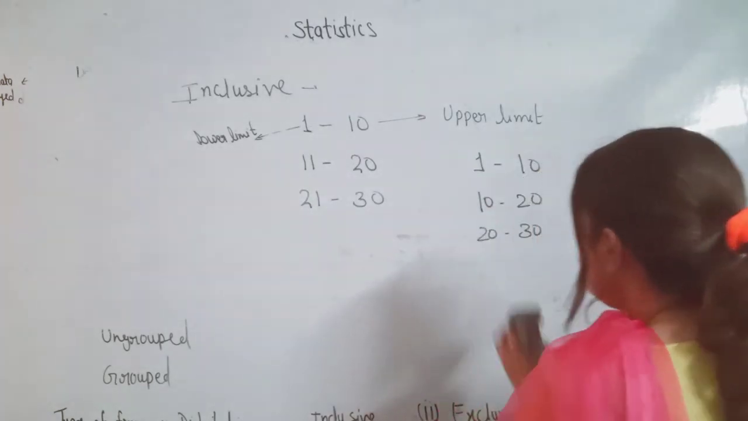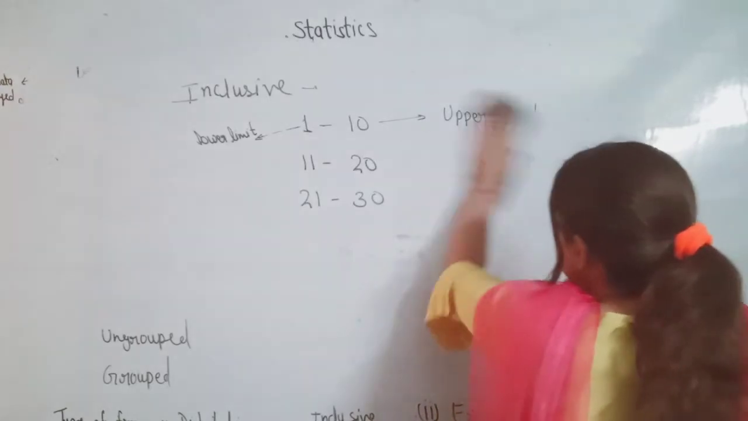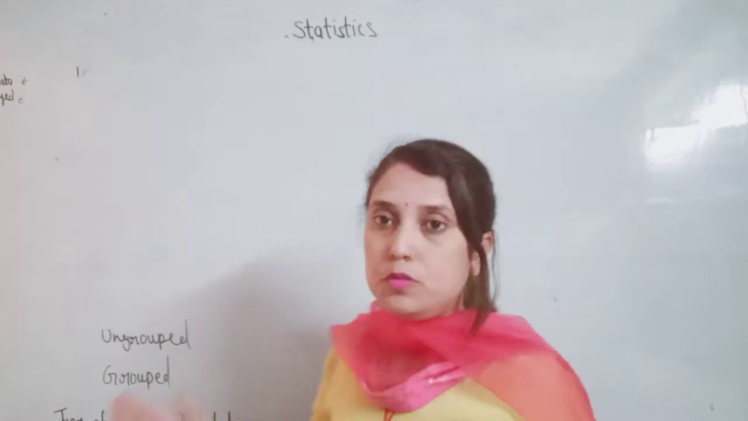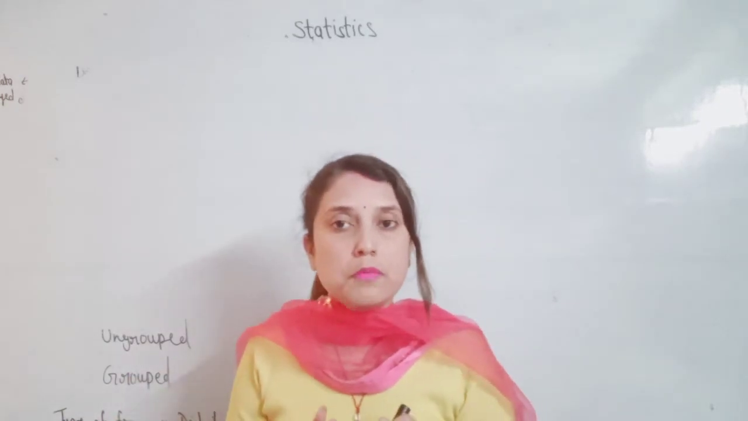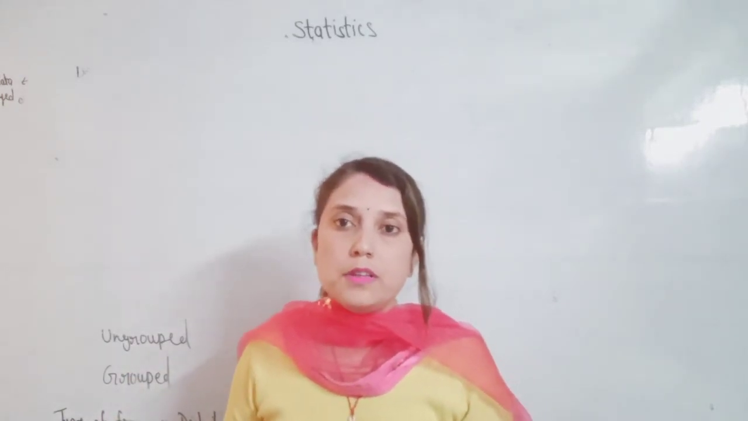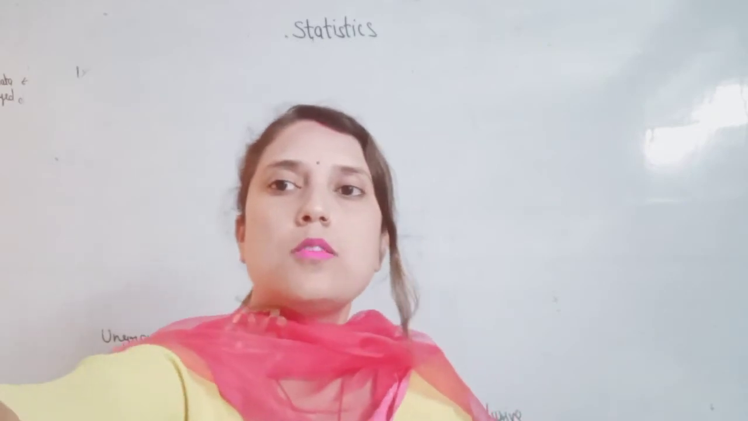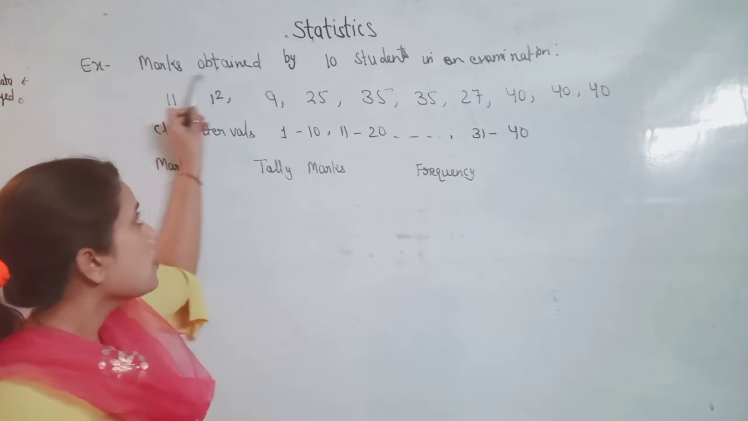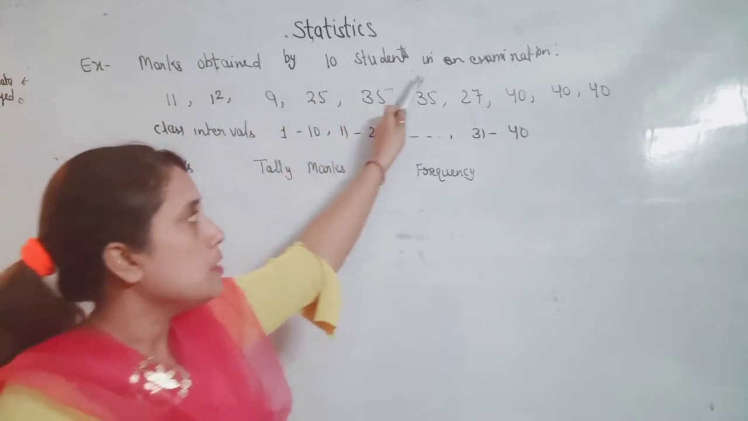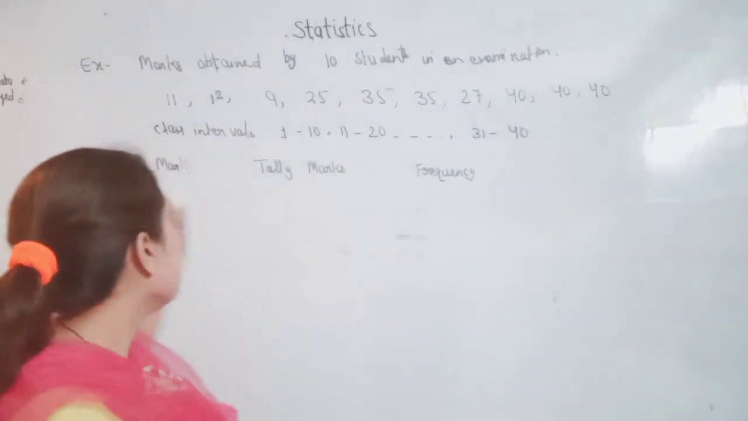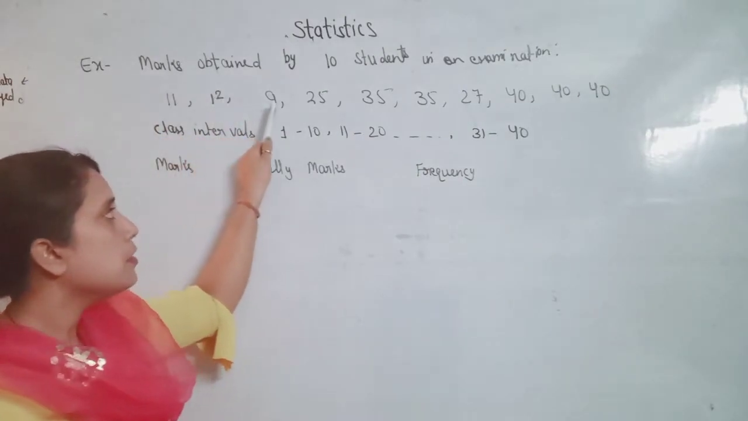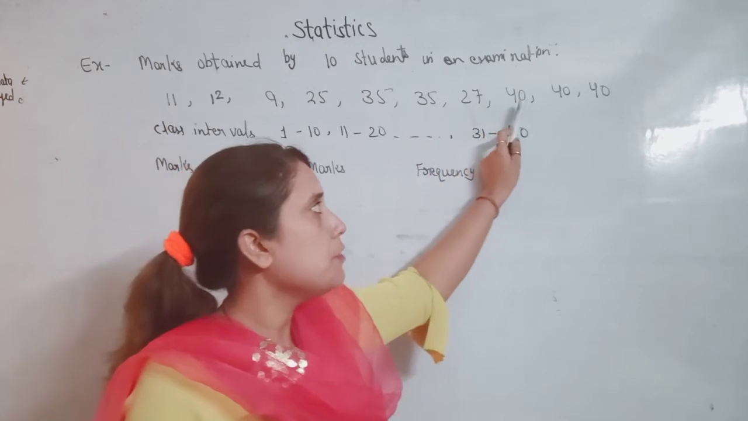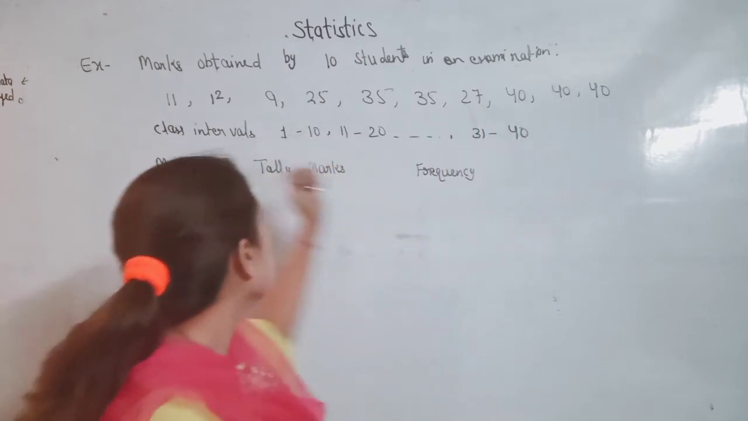Now how to draw the frequency distribution table? Let's understand with an example. The question is: marks obtained by 10 students in an examination are given: 11, 12, 9, 25, 35, 35, 27, 40, 40 and 40.